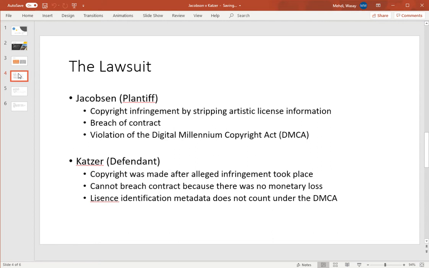And thirdly, he claimed that under the DMCA, Katzer, by stripping the licensing information from his source code and the license information on top of his code, was violating the DMCA.